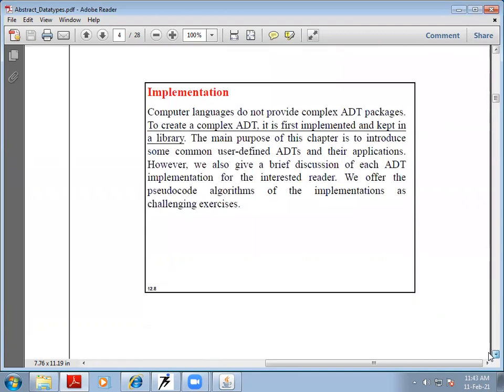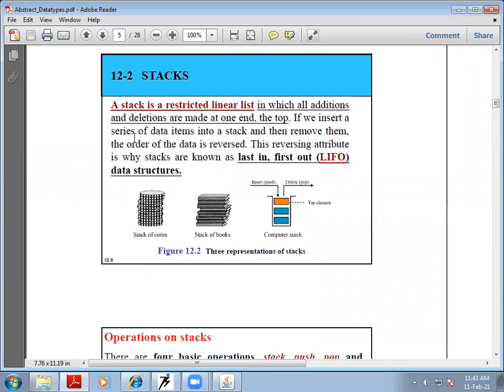So let us come to the first part, the different data structures before implementation of the data types. Let us try to understand what different types of data structures are available. The first data structure which we are discussing today is the stack. So stack is a restricted linear list. If you remember, something piled one after another. This stack is a restricted linear list in which all the additions and deletions are made at one end, the top.